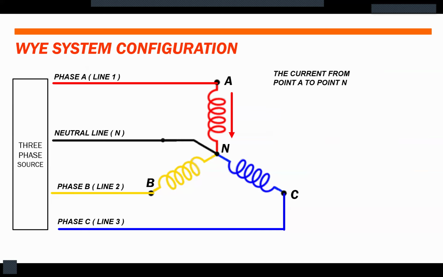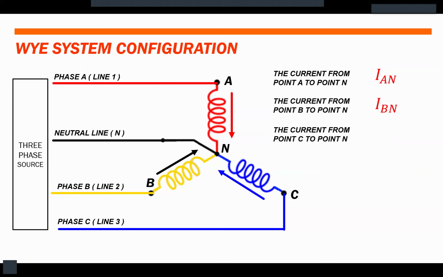For the current from point A to point N, we call it I sub AN. The current from point B to point N, we call it I sub BN. The current from point C to point N, we call it I sub CN. And we call these currents as phase currents.